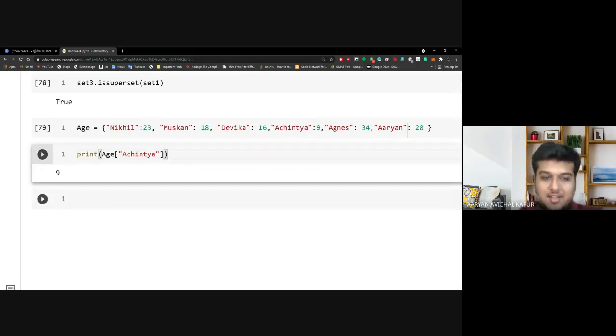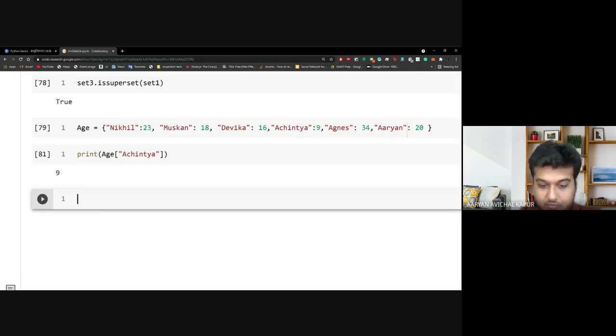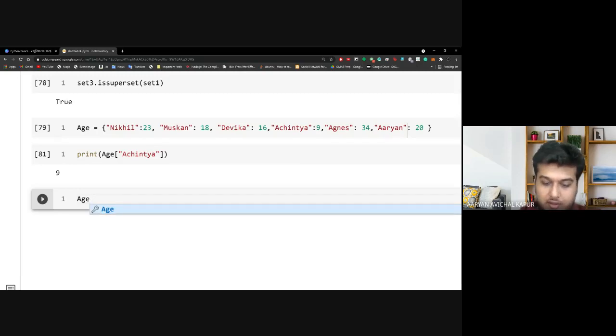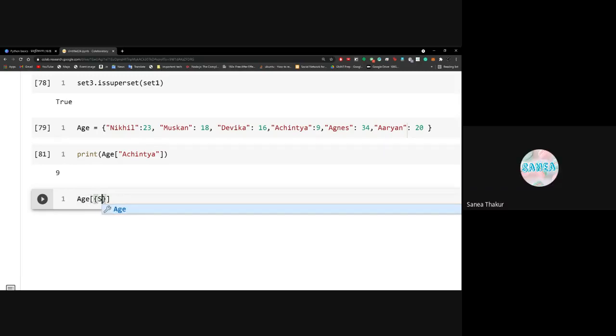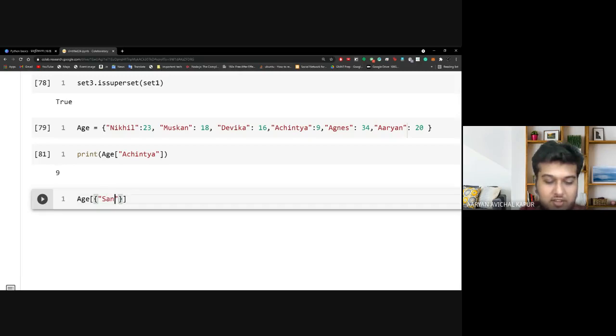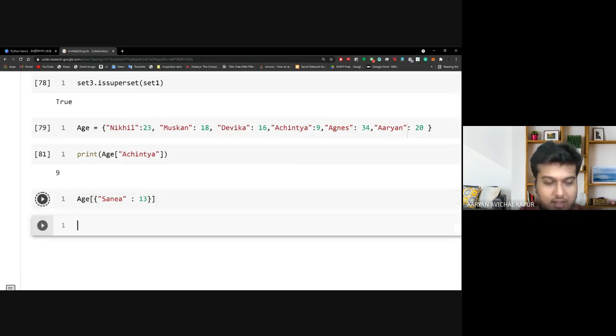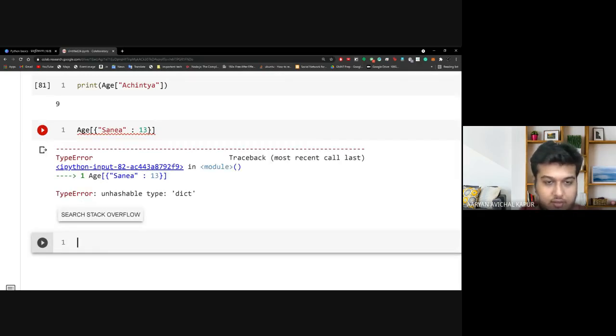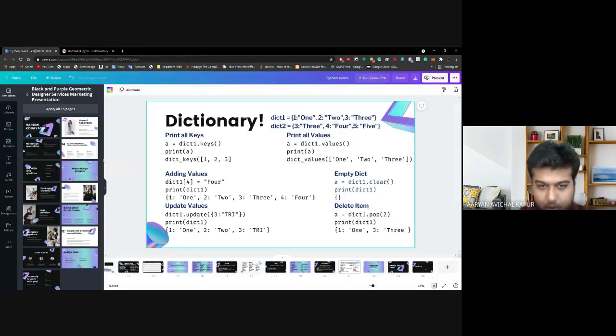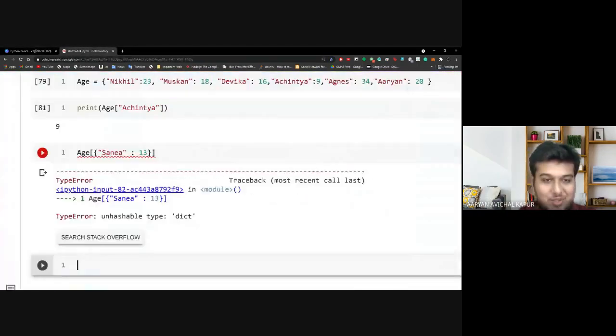Now, let's say we have Sania here. Sania, what is your age? I'm 13. Oh, wonderful. So we have a lot of young people here. Great. So let's say Sanya is 13. I put this here and I run this. Oh, sorry.